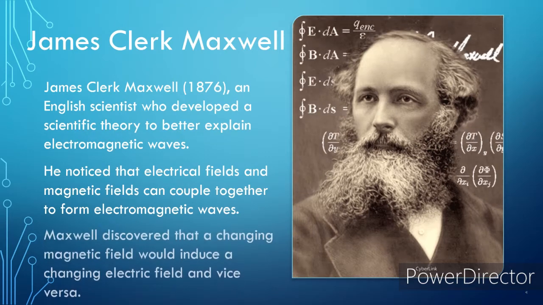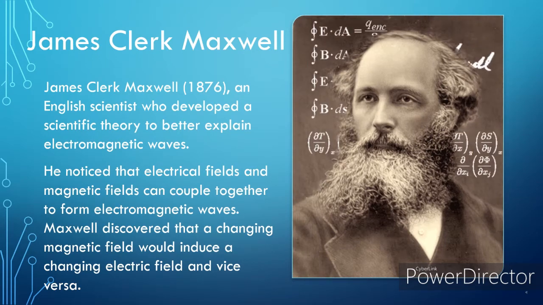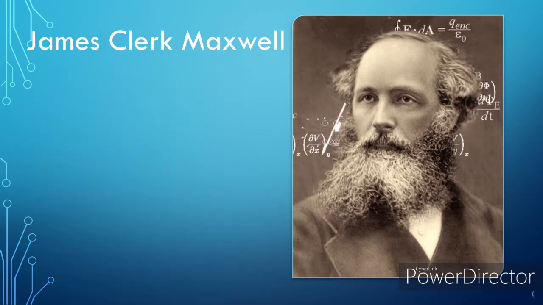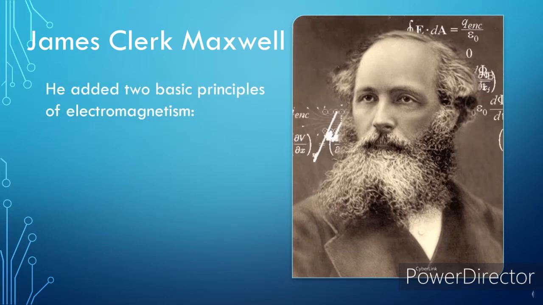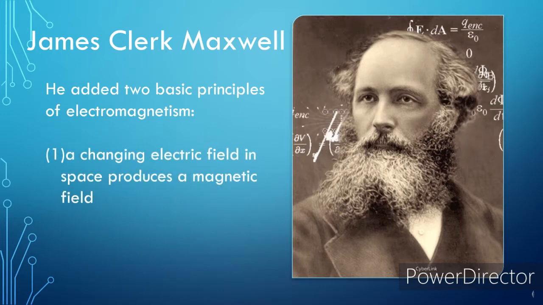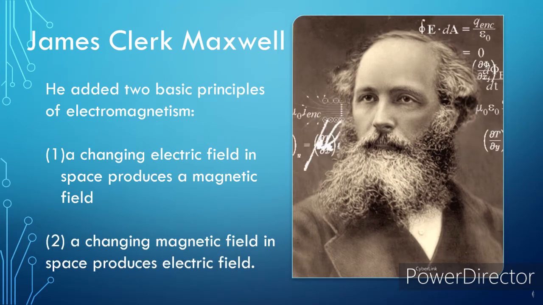Maxwell discovered that a changing magnetic field would induce a changing electric field and vice versa. Based on Maxwell's findings, he added two basic principles of electromagnetism. One, a changing electric field in space produces a magnetic field. Two, a changing magnetic field in space produces an electric field.